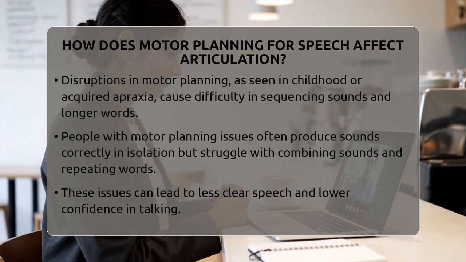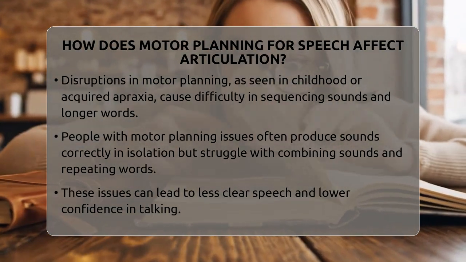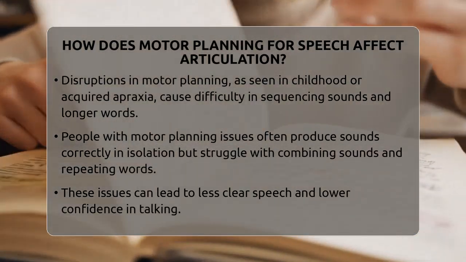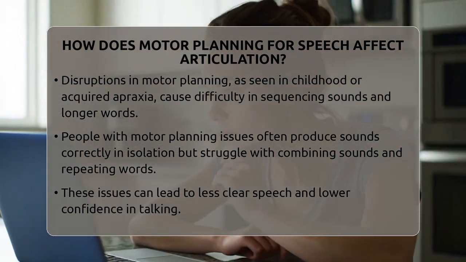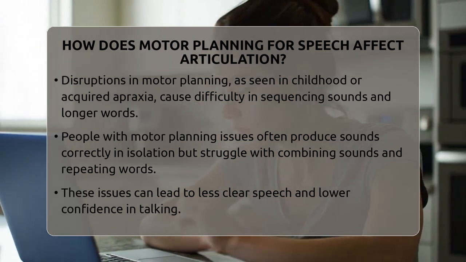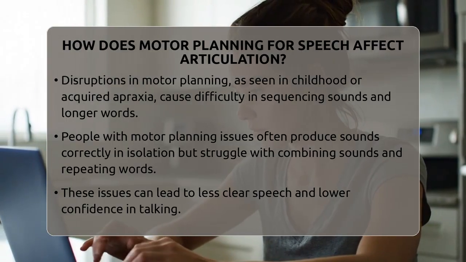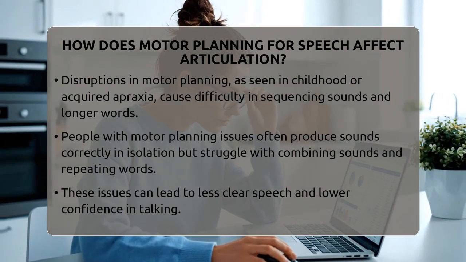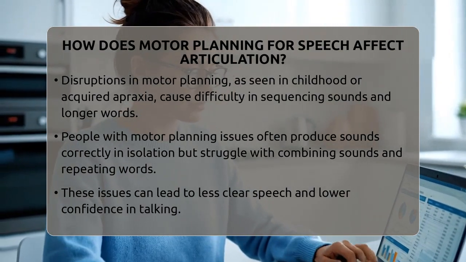But when motor planning is affected, like in childhood apraxia of speech or acquired apraxia, people know what they want to say but struggle to plan the precise movements needed. This can lead to articulation errors such as inconsistent sounds, difficulty sequencing sounds, or trouble with longer words. These errors are different from those caused by weak muscles or structural issues like a cleft palate.